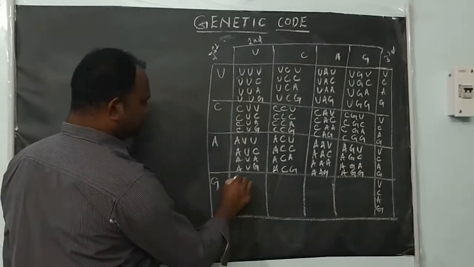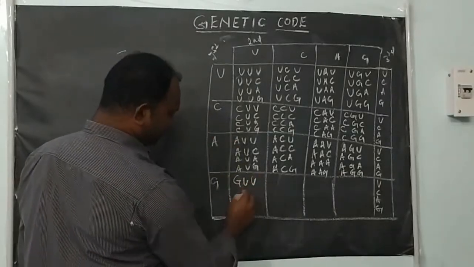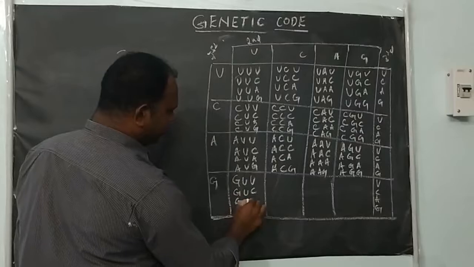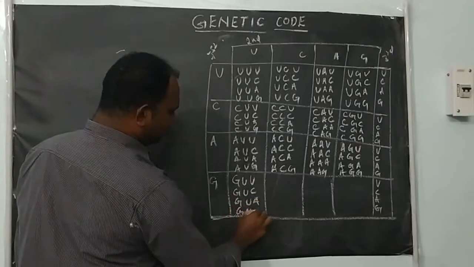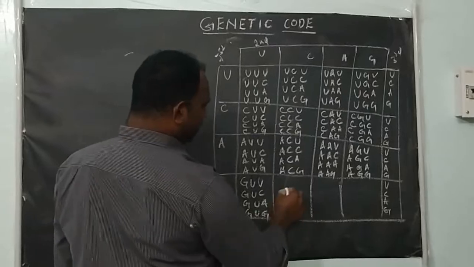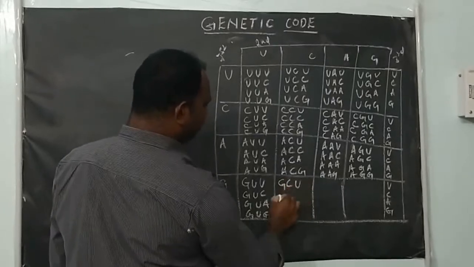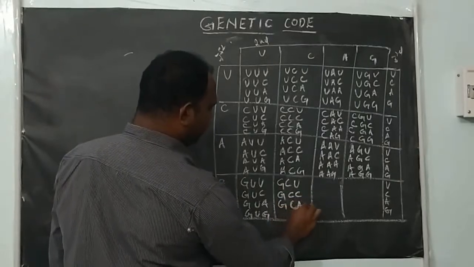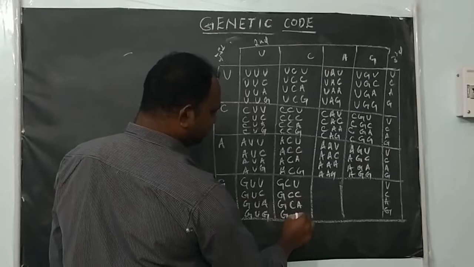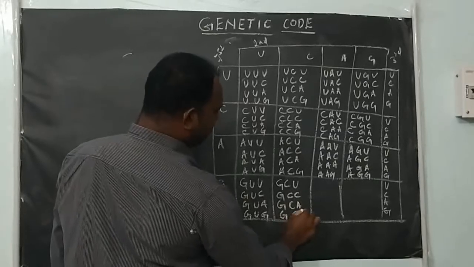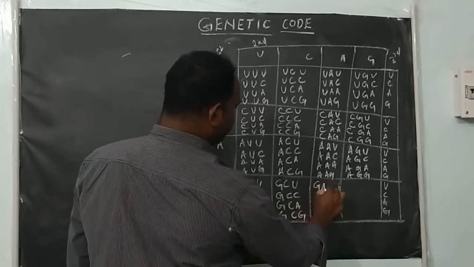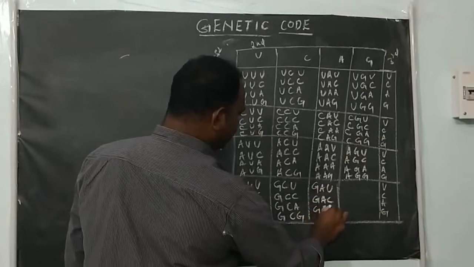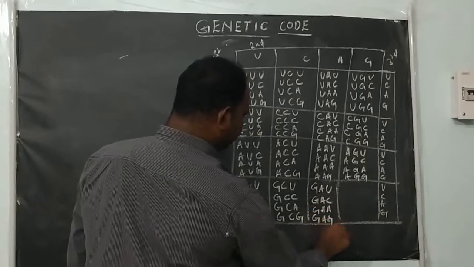So next you write like this: G U U. So G U C G U A G U G, right? And next you have to write like this: G C U. So G C C G C A G G C G. G A U G A C G A G A G, right?